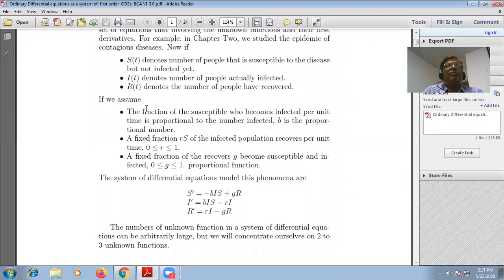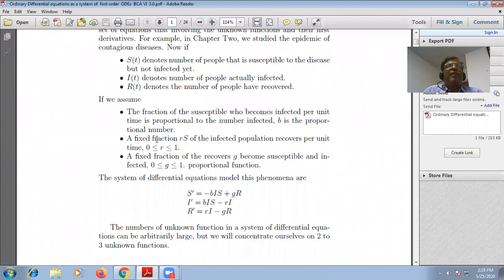If we assume the fraction of susceptible who become infected per unit time is proportional to the number of infected, B is the proportionality constant.